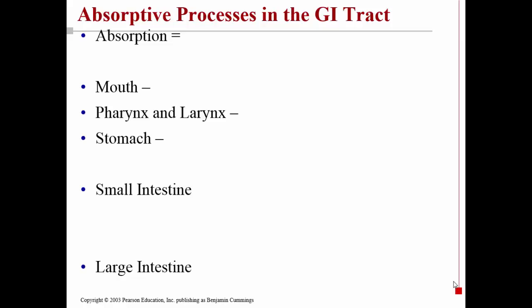Although chemical digestion starts in the mouth and continues in the stomach, the main place where food is broken down chemically is the small intestine. Once food is broken down small enough, it's now able to move across the lining of the intestine and then either into blood vessels or into the lymphatic system. This is a process called absorption. So one way we can define absorption is that it is the movement of food particles from the intestines to either the blood or the lymphatic system.